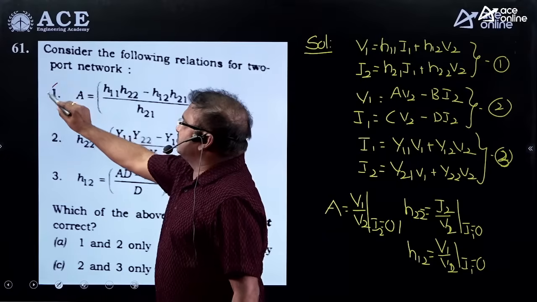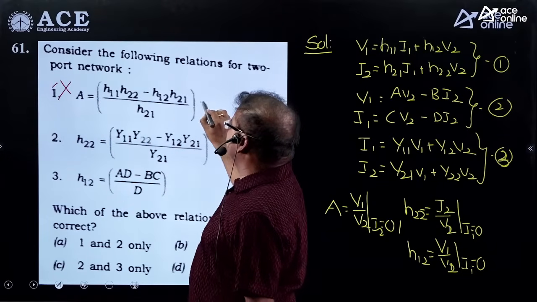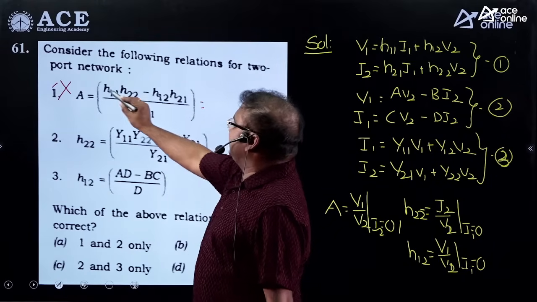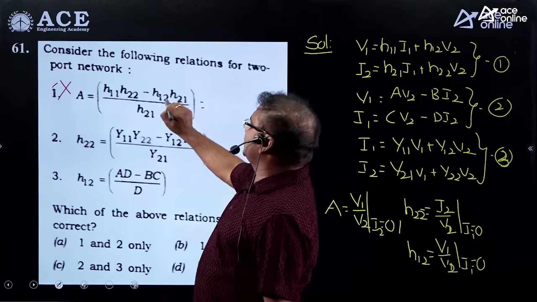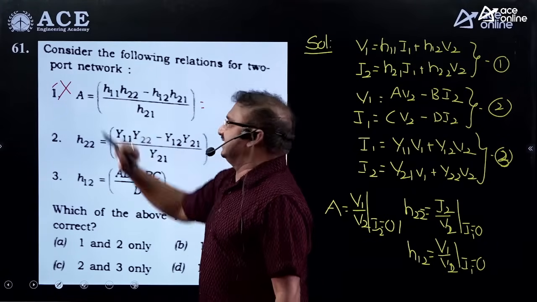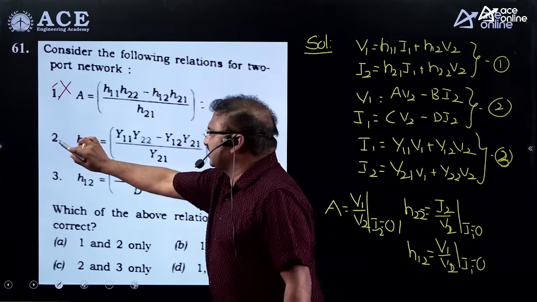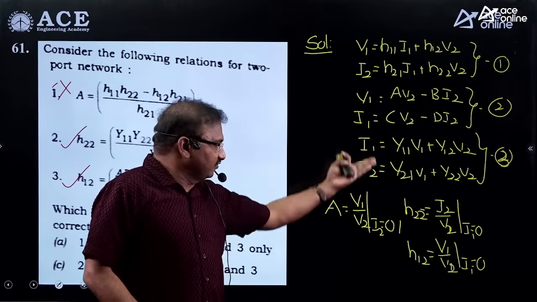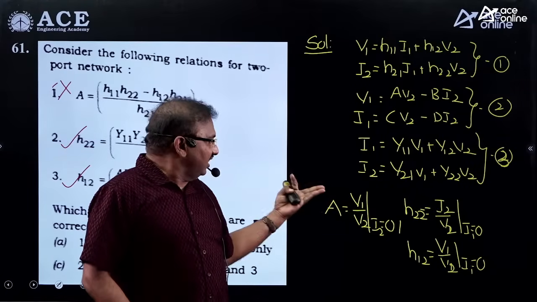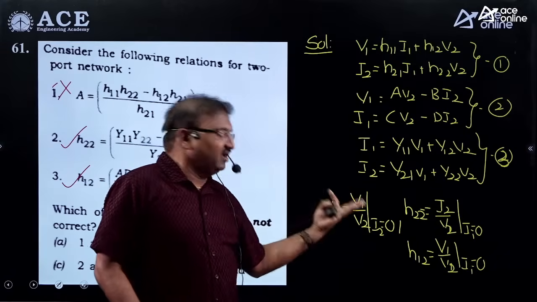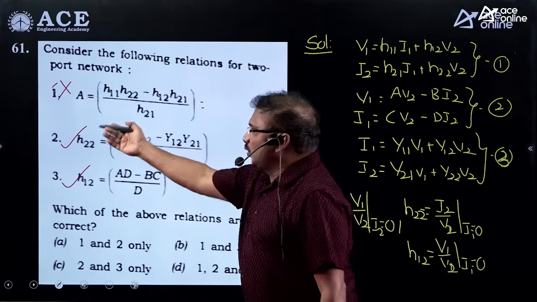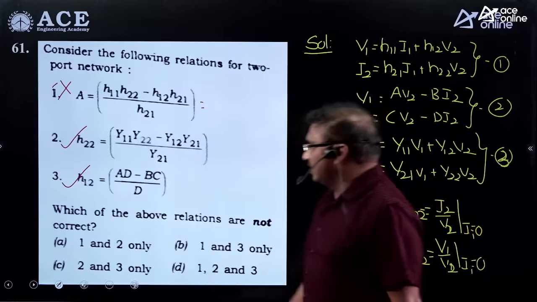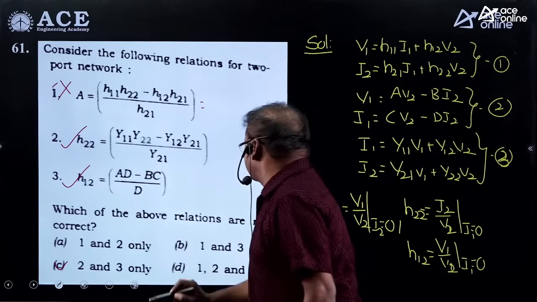Here, the first given option is not correct. Why? Because here only a simple thing was missed: he has given minus H12, and minus H11 H22 plus H12 H21 by H21 is what you get for A. That's why it is not correct. The rest of the 2 are correct here. According to the conditions we have given, we need to extract the A parameter from the H parameters. Then statements 2 and 3 are correct. That's why the option for this one, C, is the correct one.